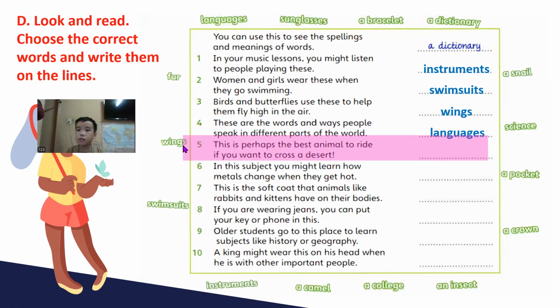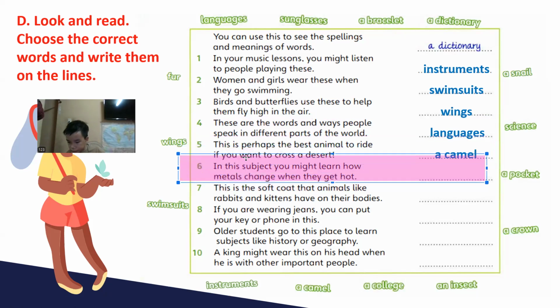Insect. Try again, please. This is the best animal perhaps to ride when you want to cross a desert. What's that? Camel. A camel. Very good. Okay, number six. Science. Very nice.